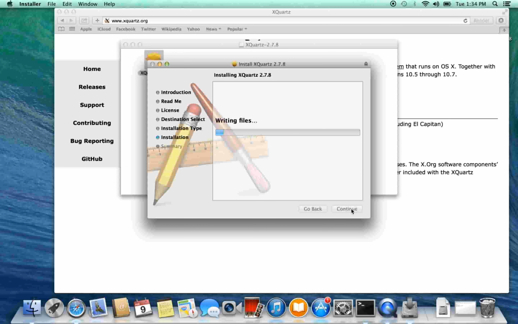Now it's doing the install. And this will take a second as that little blue status bar slides along. And it says we're going to take about a minute here, so we'll have to be a bit patient.